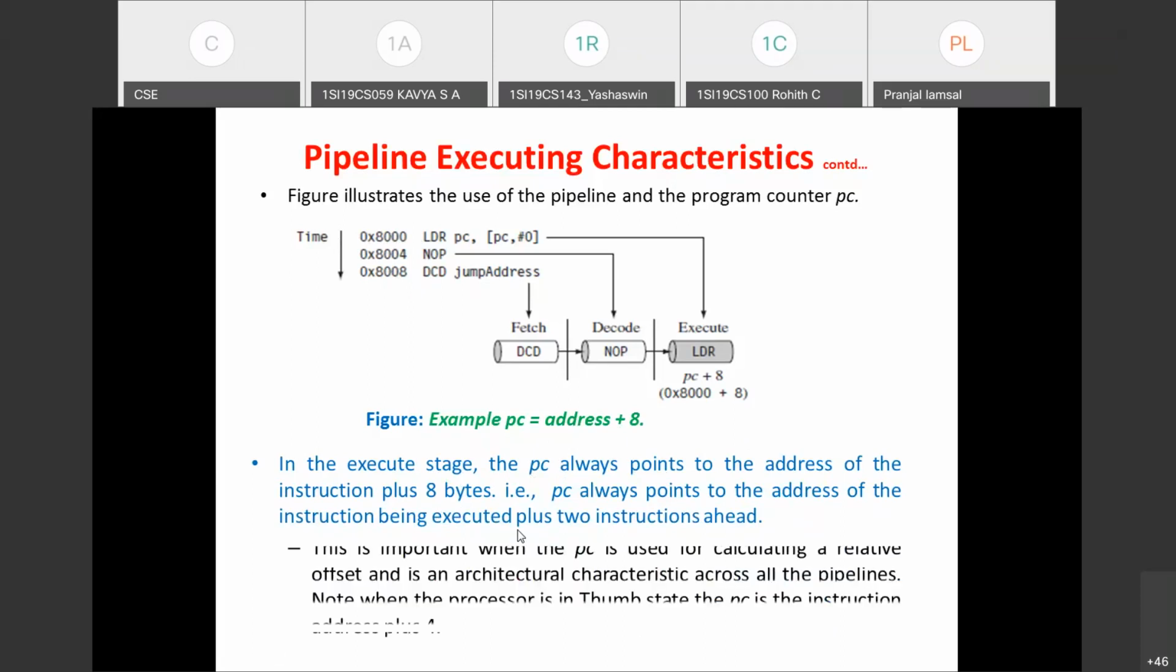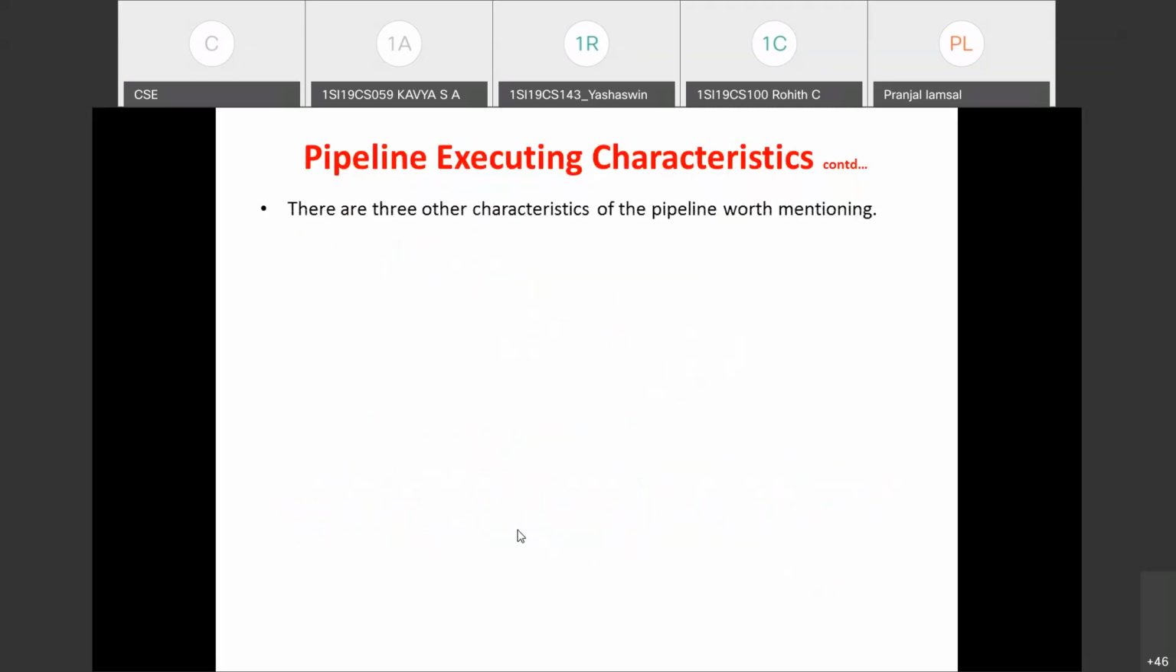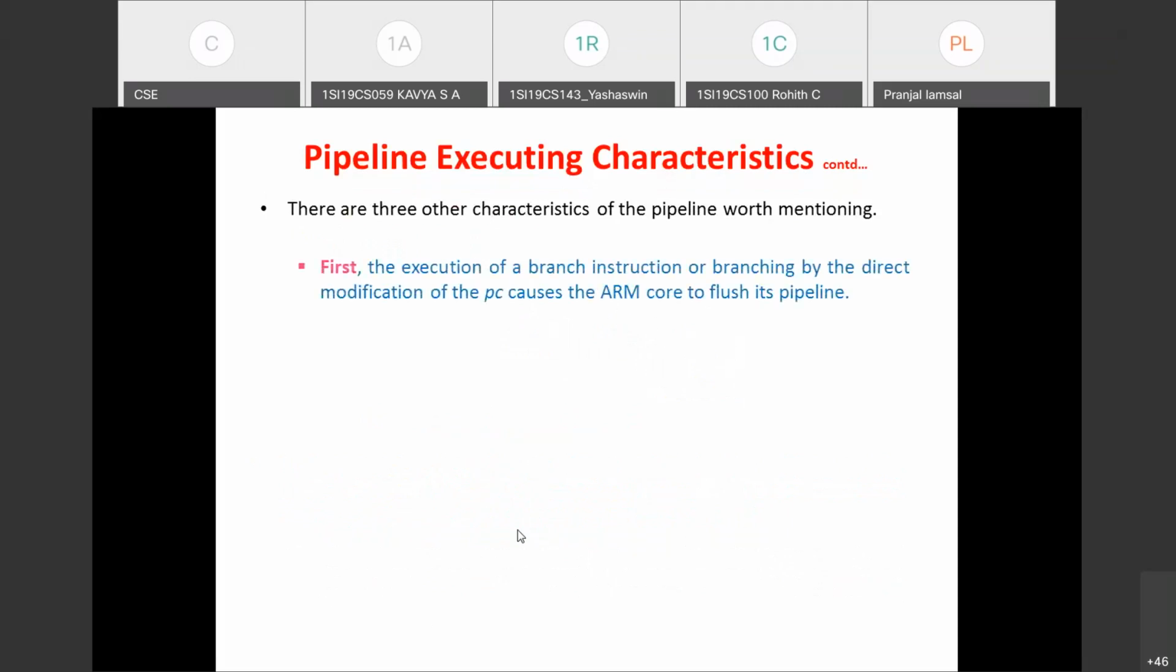If it were Thumb instructions being executed, in that case it is the current instruction in the execute stage plus 4. So that is the case for Thumb instructions. This is the second pipeline executing characteristic. The next one, there are 3 more executing characteristics of the pipeline, and that is the execution of a branch instruction, or branching by direct modification of the PC. It causes ARM code to flush its pipeline.